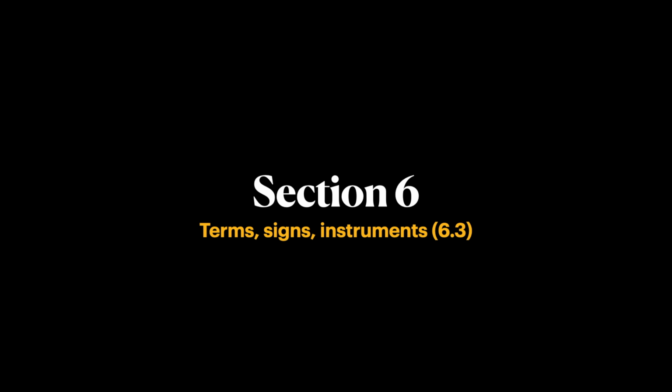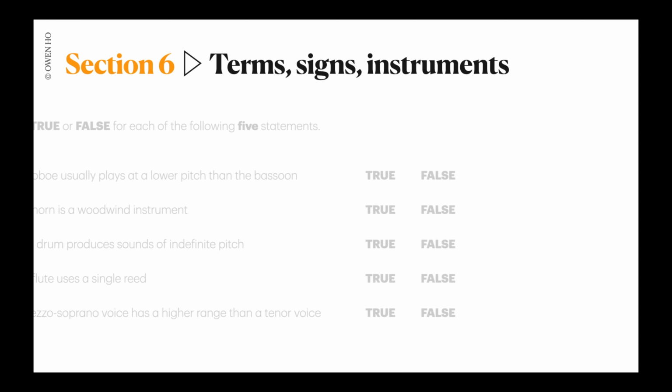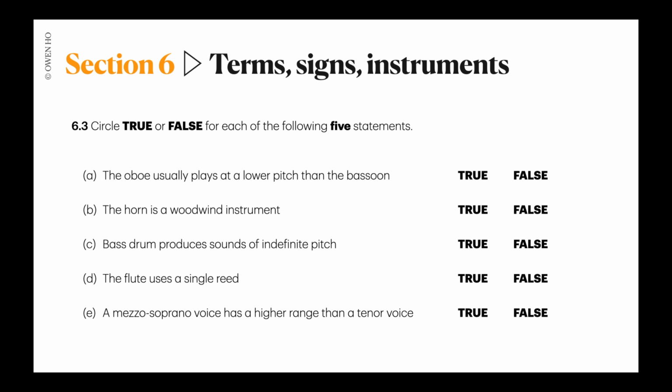Section 6.3. In this section, you will see questions like this. Circle true or false for each of the following 5 statements. For example, in question A, the oboe usually plays at a lower pitch than the bassoon. Is that true or false?